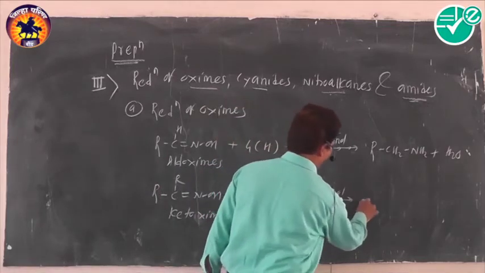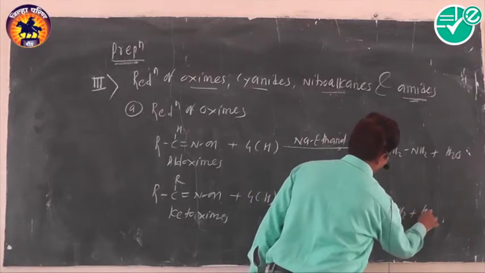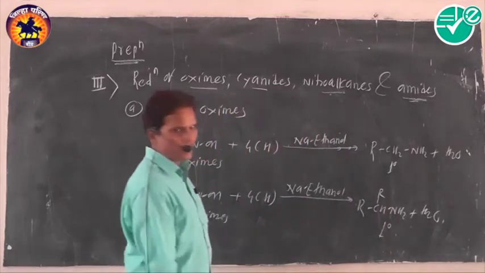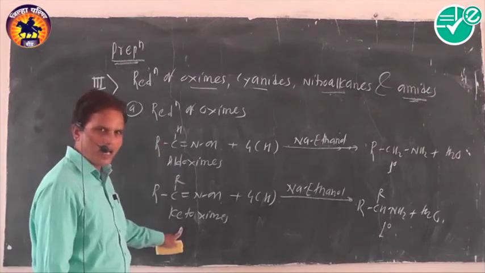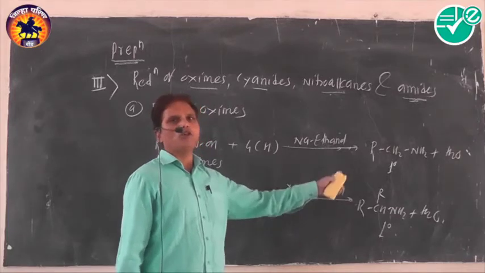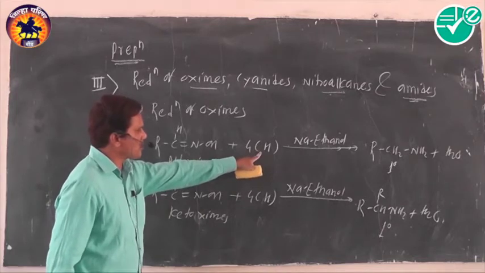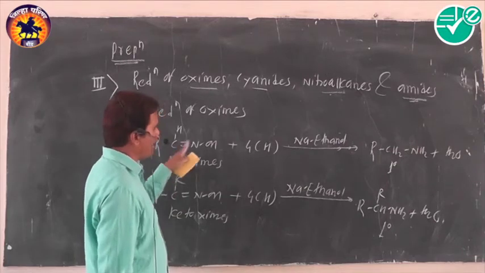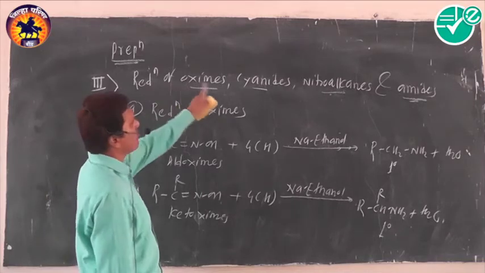Both amines are primary in nature. Very simple reaction: 2 hydrogen atoms are attached to nitrogen, the third one to the carbon, and the remaining one to the OH group, and we get a water molecule. This is the simple reduction of oximes.